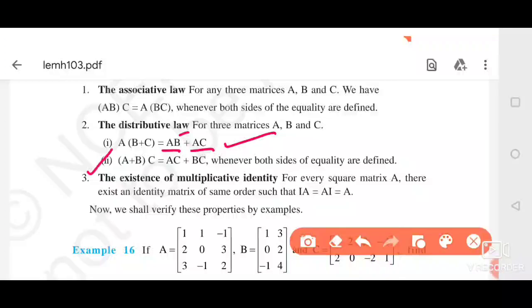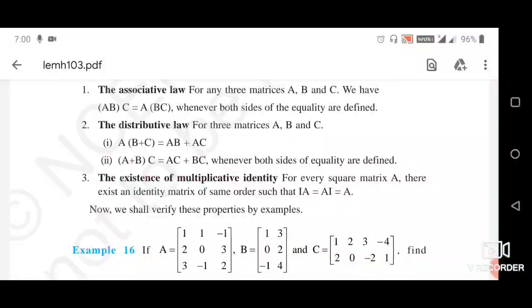The next point is (A plus B) into C. Here we can write AC plus BC. See, here A is written first, so they have written AC. Here B is written first, so B is multiplied by C, so they have written BC. So from here we can say multiplication is distributive under addition. This is the distributive law of matrices under multiplication.